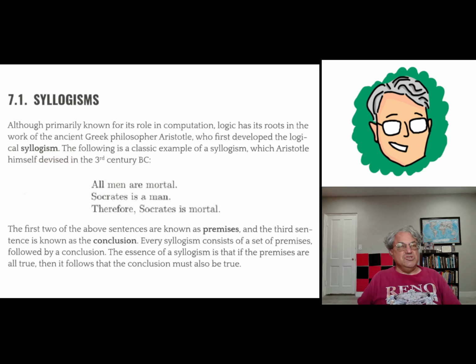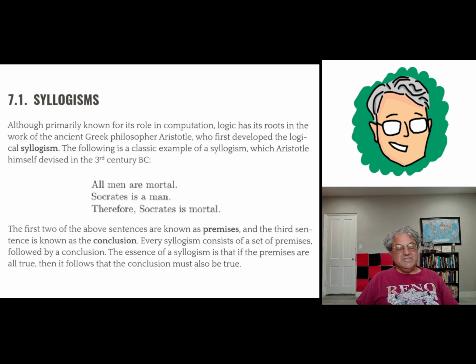And what is a syllogism? Well, a syllogism is a logical argument, and they usually have 3 or 4 lines. And the classic one you see most often is this one. Aristotle himself came up with this one. All men are mortal. Socrates is a man, therefore Socrates is mortal. I think most people can agree this is a valid argument. I mean, if all men are mortal and Socrates is one of them, then Socrates, since he's a man, has to be mortal as well.